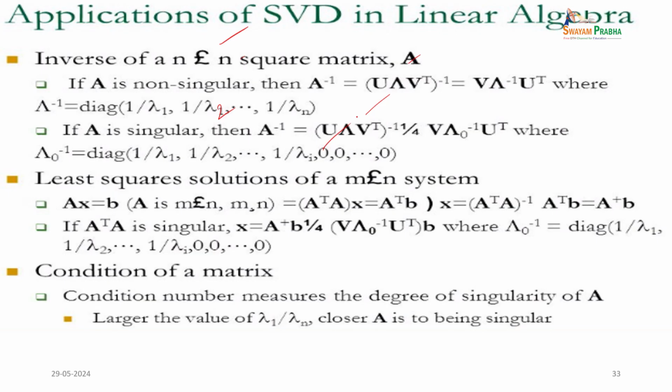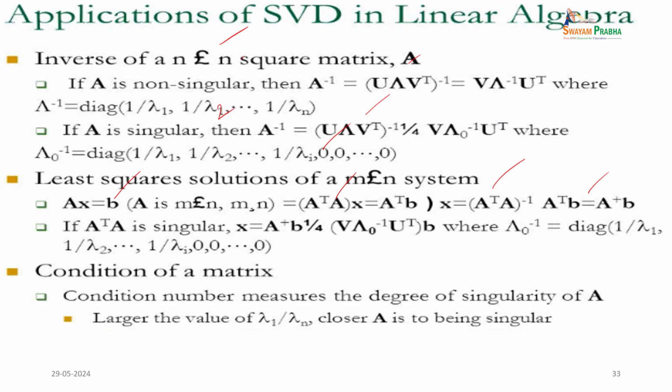So, for the least squares solution of an m cross n system, convert the given matrix to a square matrix. Ax equal to B: the technique is to find A transpose Ax, and then A transpose B will come. Check it out: x equal to A transpose A whole inverse, and then we have A transpose B, equal to A plus B. So, A plus B means A transpose.